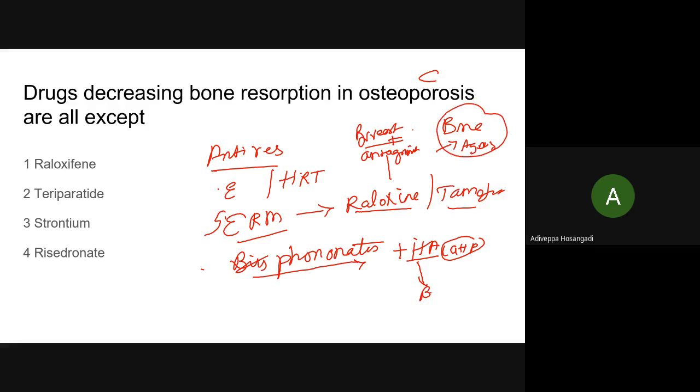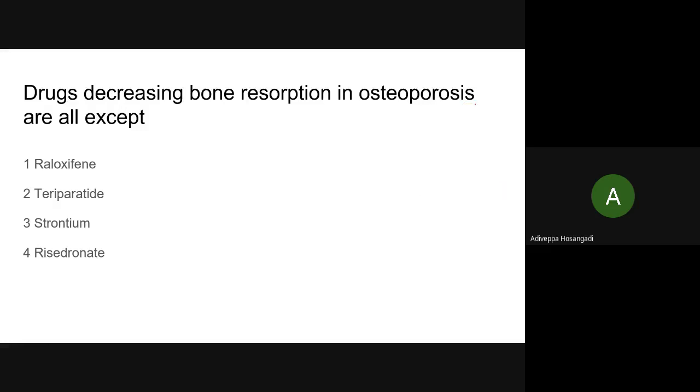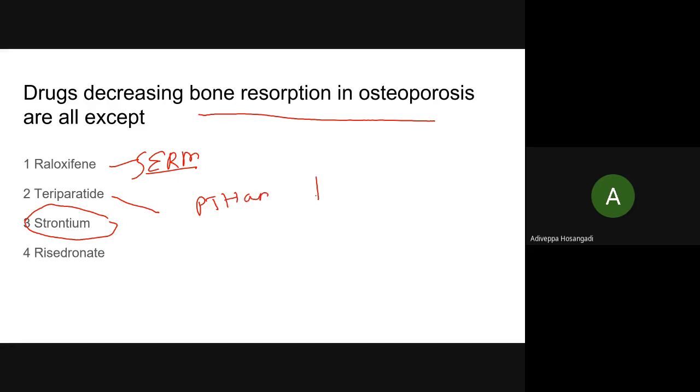That much I will tell, and we'll continue again with MCQs so that you will come to know. So what you have learned now: drugs decreasing bone resorption in osteoporosis. You have already given the answer. Raloxifene is a selective estrogen receptor modulator. Teriparatide is a PTH analog. Low-dose PTH increases the bone density, but remember, high-dose PTH, as in hyperparathyroidism, causes osteoporosis.